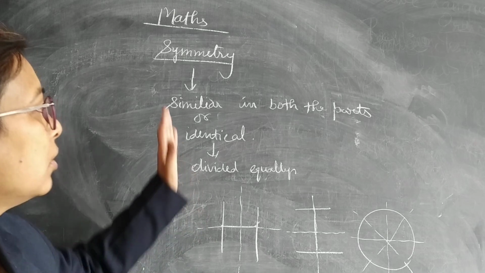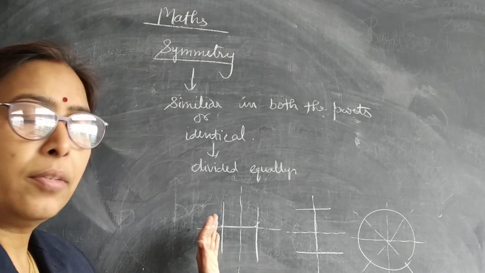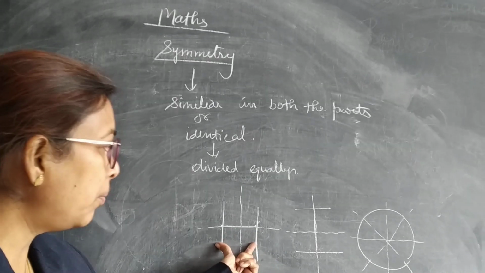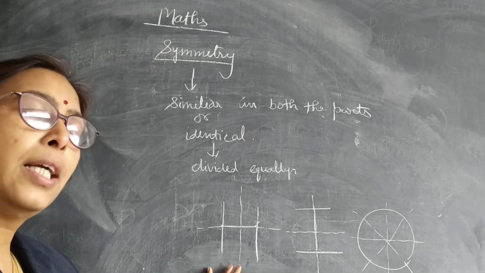All of you understood what is the meaning of symmetry? Symmetry means when we have any line which divides the figure into two equal parts and which we can overlap on each other, the shape and size remain the same.